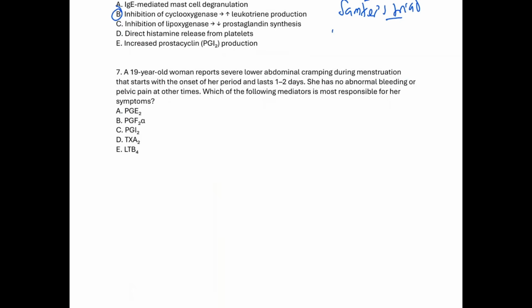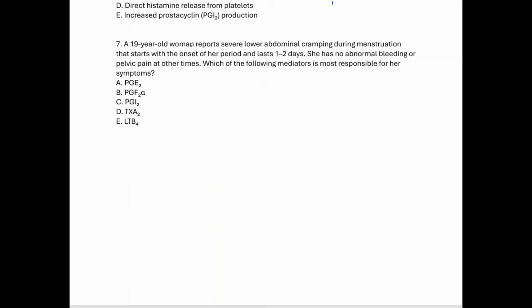And the last question: a 19-year-old woman reports severe lower abdominal cramping during menstruation that starts with the onset of her period and lasts about 1 to 2 days. She has no abnormal bleeding or pelvic pain at other times. Which of the following mediators is most responsible for her symptoms? Remember, like we mentioned earlier, the best answer there will be prostaglandin F2 alpha.